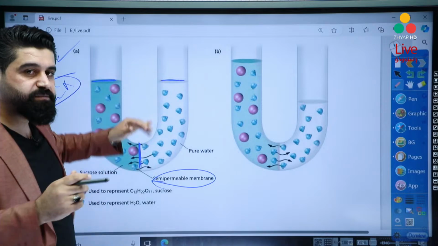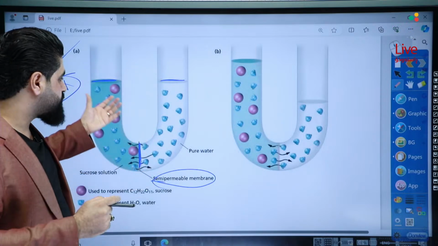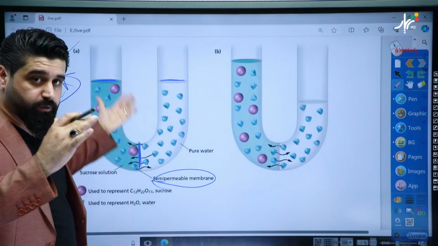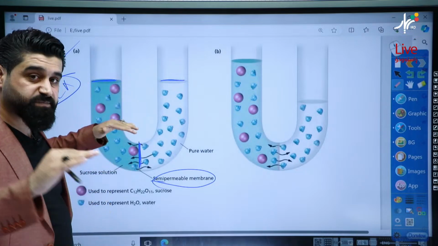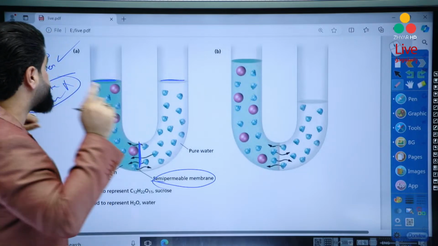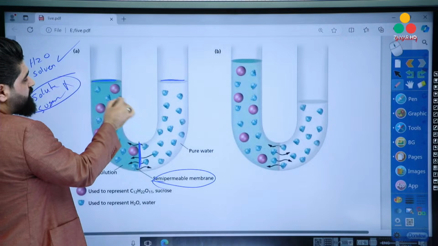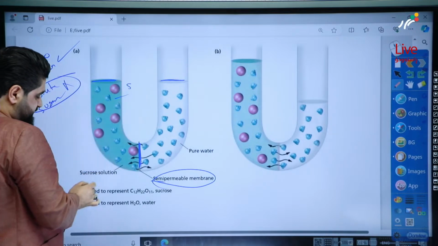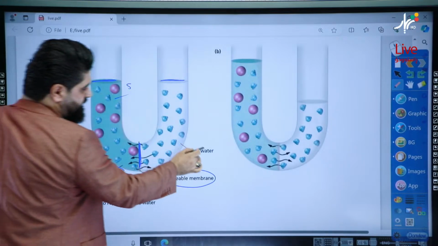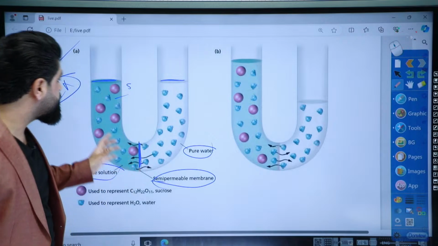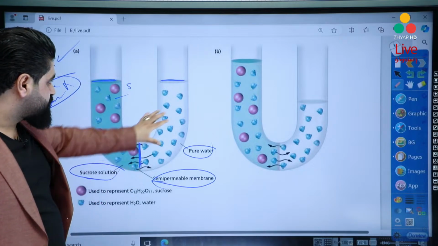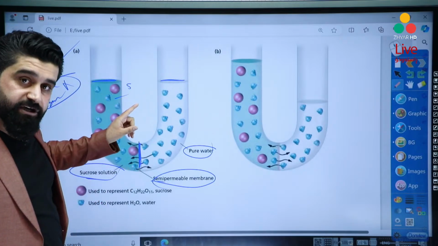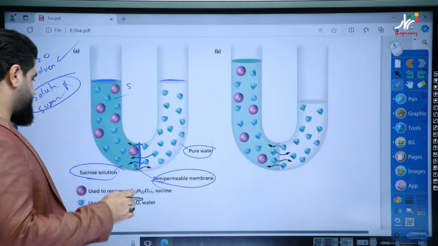Their amounts must be equal, but their concentrations must be different. This is the point. For example, here we have sugar in water, a sucrose solution, and here pure water. It's also okay if we use sucrose solution at both sides, but their concentrations must be different, as I said.